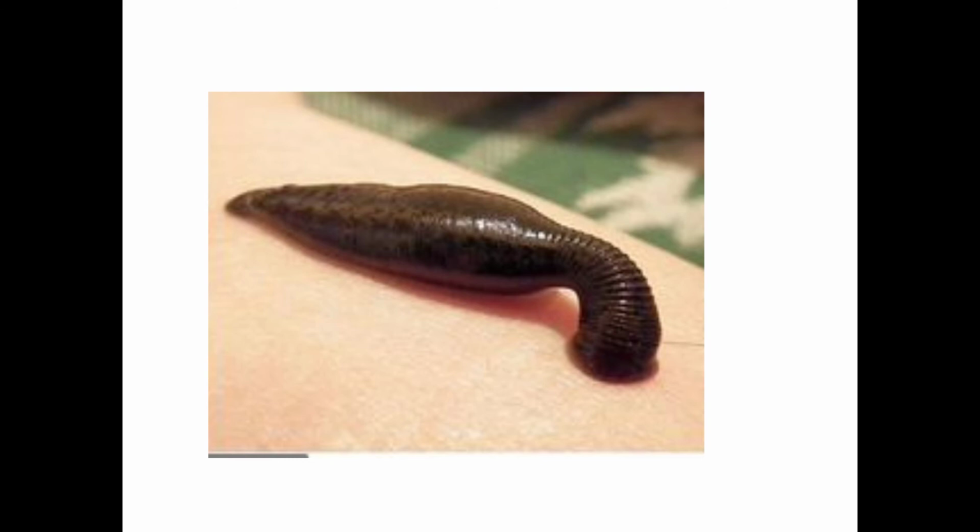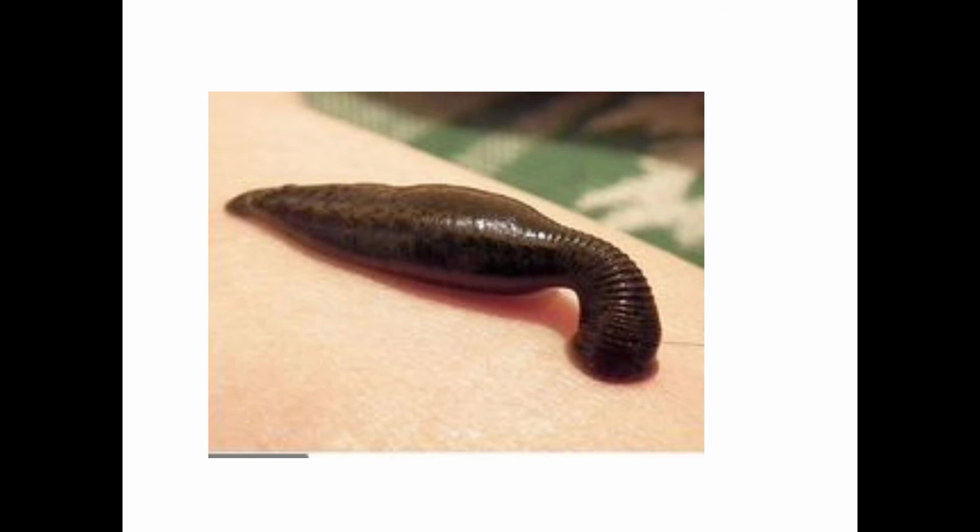Another substance, which is unknown, has anesthetic activity. So the host is unaware of the presence of this parasite and its blood feeding. The secretions ensure the continuous flow of blood from the host body.